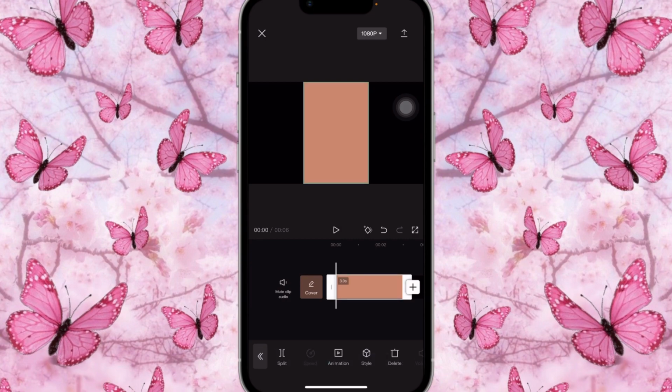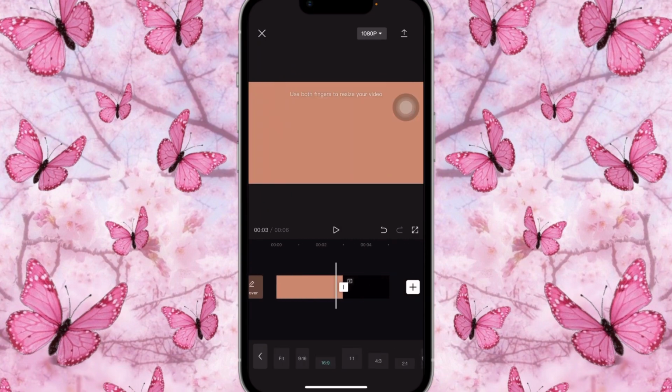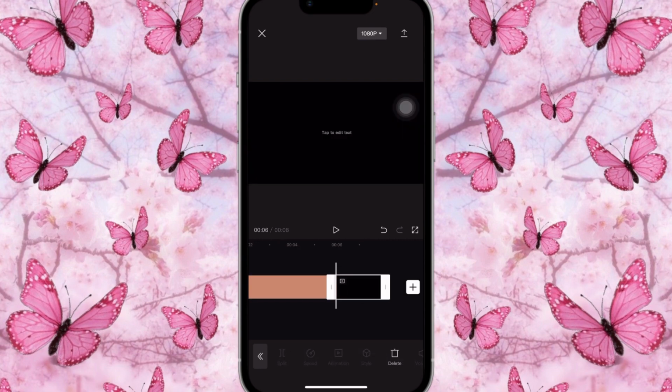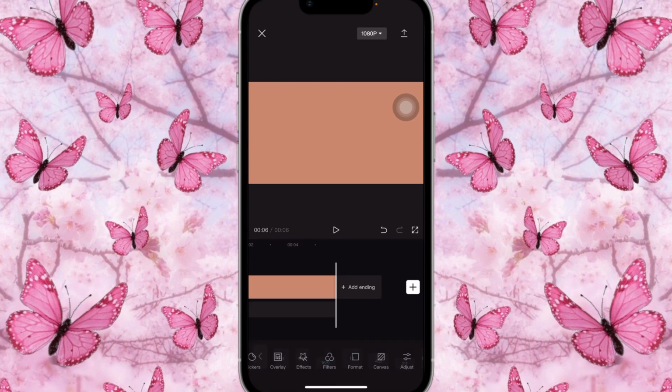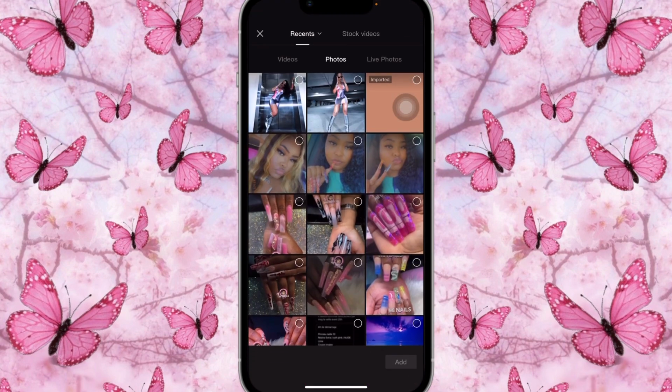Once that is done, you're going to click on it and open it up all the way. Great. Once you've done that, you're going to click on it as well at the bottom and open it up to about 6 seconds. Great. Once it's on 6 seconds, you're going to delete the watermark at the end. Delete. You're going to come out of here, go back to the beginning, click on overlay, and add the Instagram scroll that you just screen recorded.